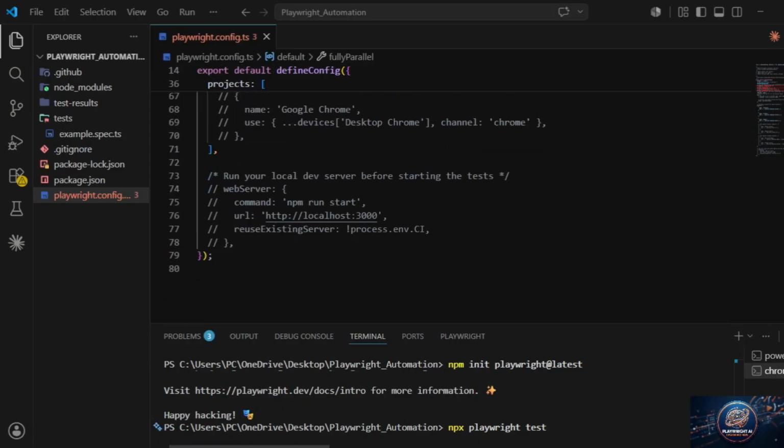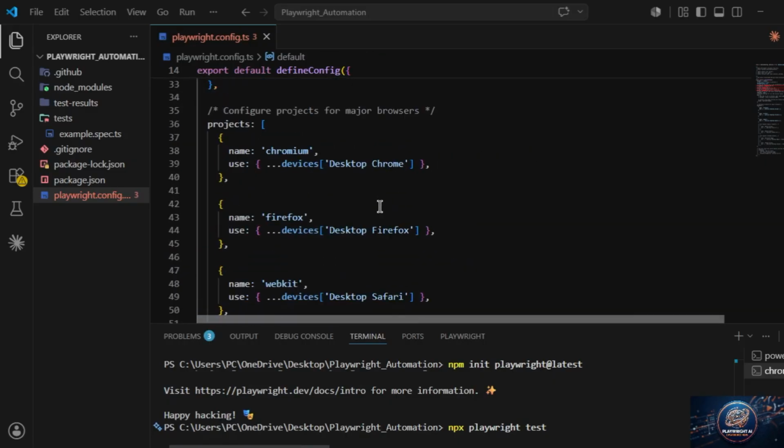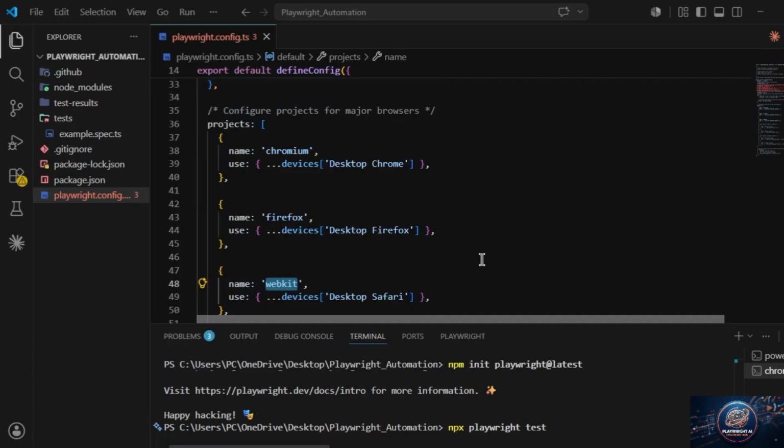Yeah, it's 3 of them. How many browsers do we have? There are Chromium, Firefox, and WebKit. Those 2 workers will run in parallel on these 3 browsers.